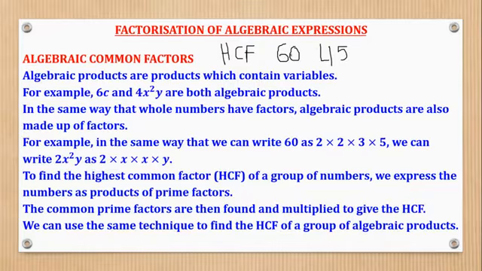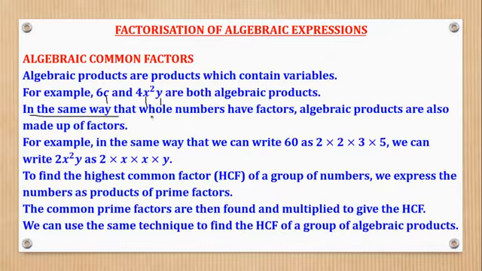But now the concept I want to bring in is when they bring a variable or a letter. Just as you can see here, we have 6c and here we have 4x squared y. So here we bring in letters. There's a letter c here, there's a letter x here, there's a letter y here. So how do you deal with it?